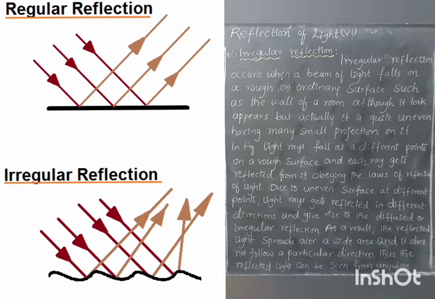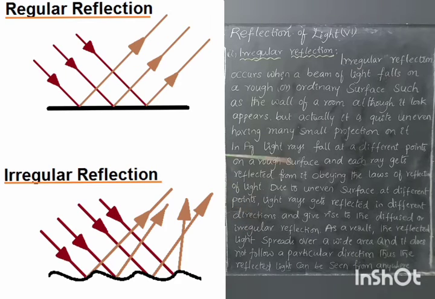If light falls on a diffuse surface or rough surface, and reflected light comes from that entire surface, it is called irregular reflection. It is actually quite uneven, having many small projections on it, even though to the naked eye it looks smooth.